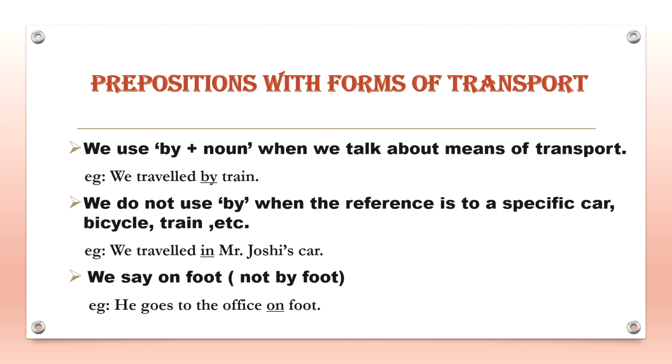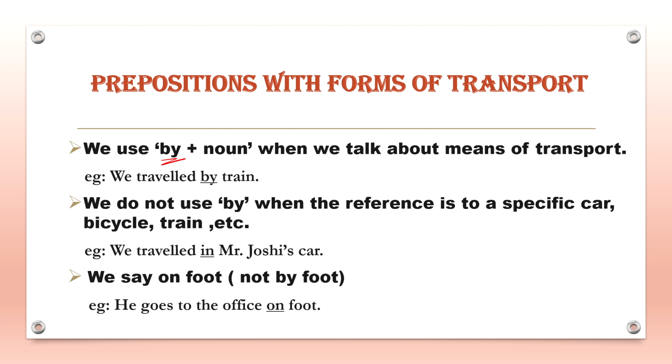Now moving on, next is prepositions with forms of transport. We use by plus noun when we talk about means of transport. So for example, we travel by train. Similarly, we can also say we travel by car, or you can say we travel by bus, and so on.